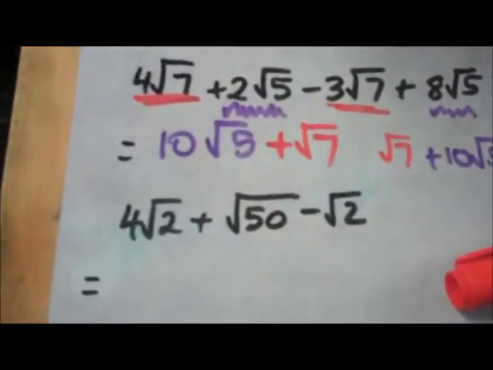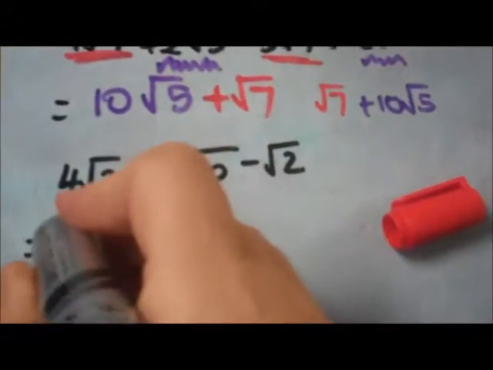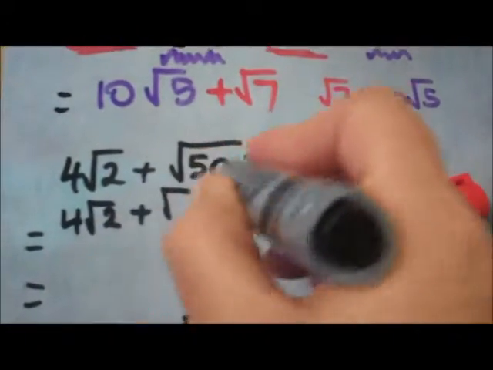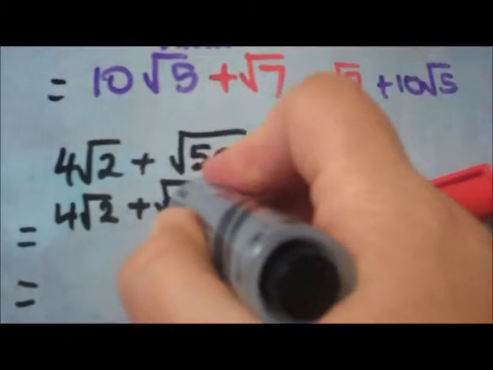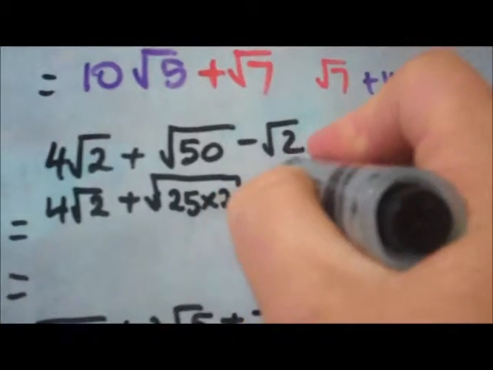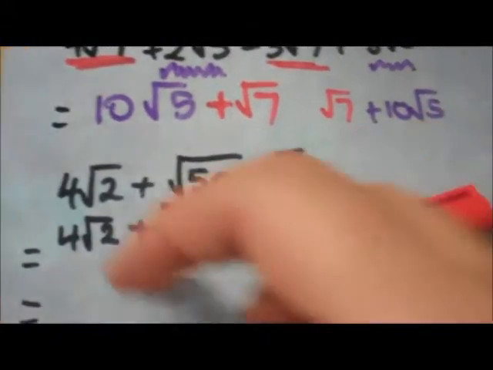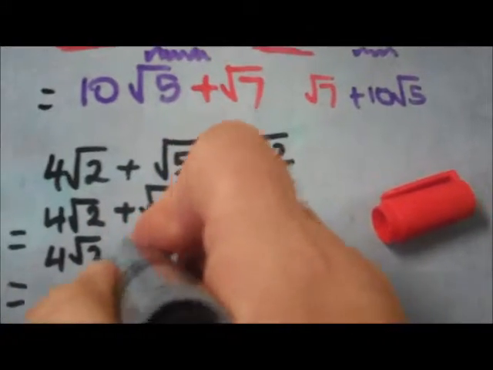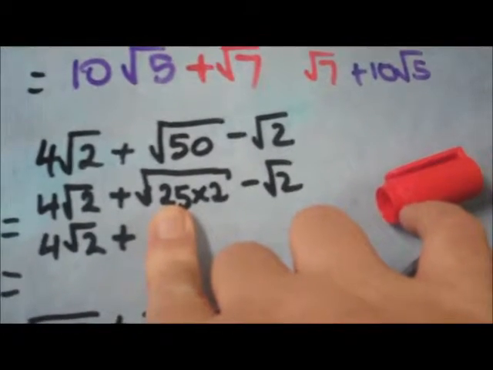Let's have a look at another example. This one's a little bit more complicated. So 4 root 2 I can't simplify, but can you see, thinking back to our perfect squares, that 50 is actually 25 times 2. So now I've got 4 root 2 plus, what is the square root of 25?